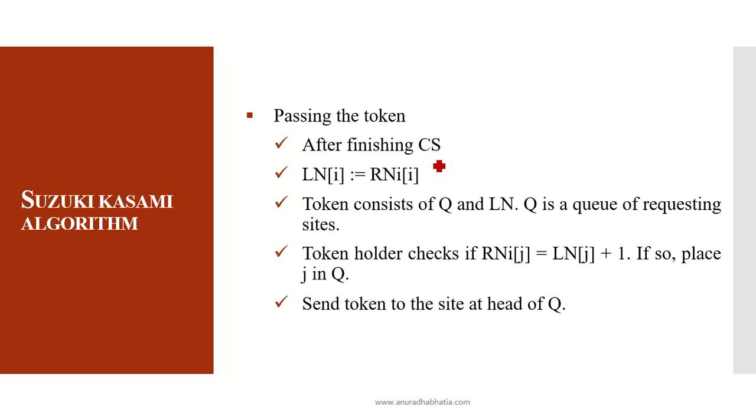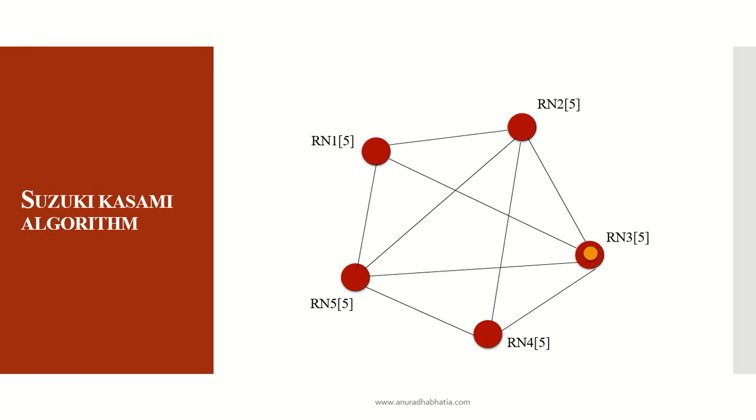How is the token passed? After finishing with the critical state, LN of i is set equal to RN of i. In the request array, the last request will be stored where it is demanding. The token consists of a queue and the last request array. The queue is a queue of requesting sites. The token holder will check if a request is outstanding, then it is placed in the queue, and it sends the token to the site at the head of the queue. We will see in the example how the tokens are placed and how, on request, a site enters the critical state and releases the token.